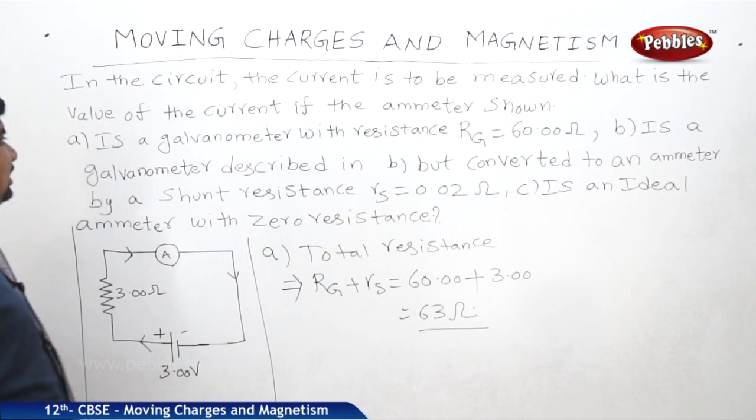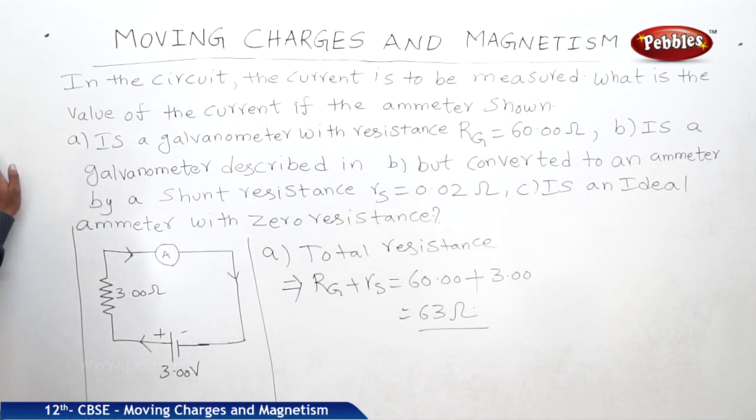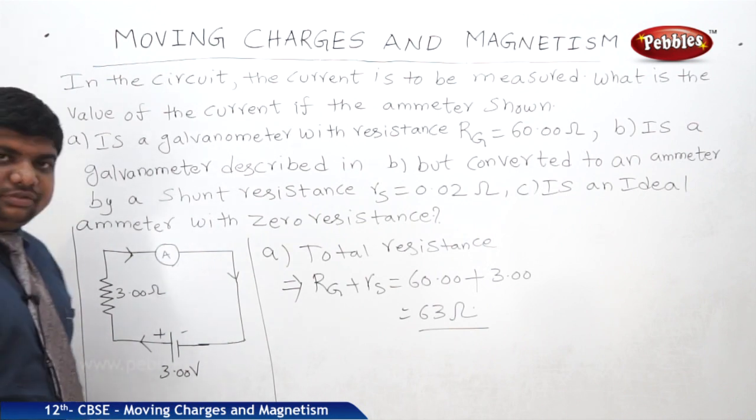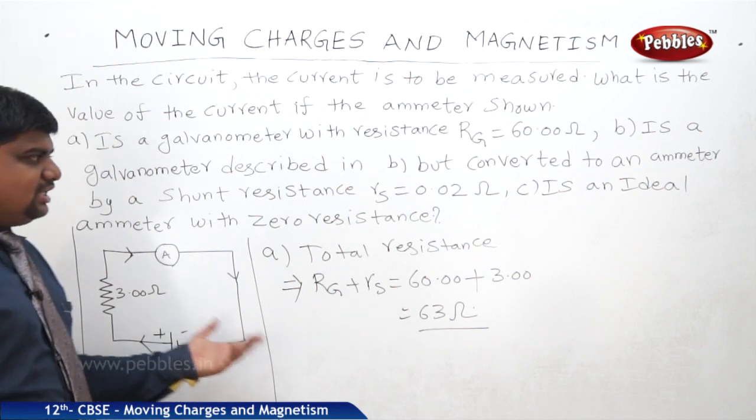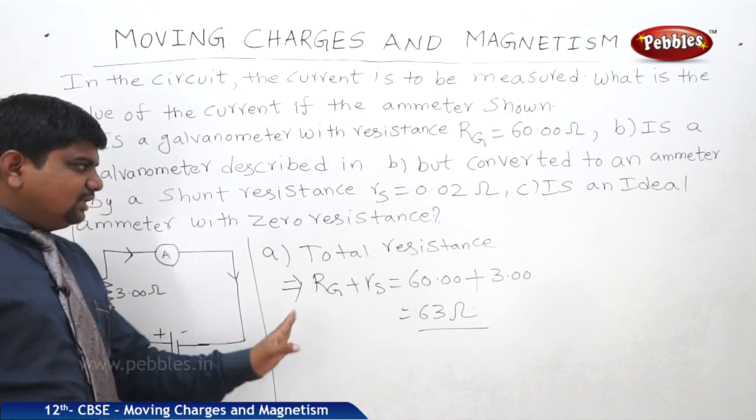So this much effective resistance should be there to find the amount of current for the 3 volts. Next, it is converted to an ammeter by a shunt resistance Rs equal to 0.02 ohms. In this case, it will become about 3.02 ohms. So 3 by 3.02 ohms, like that we will get the answer.